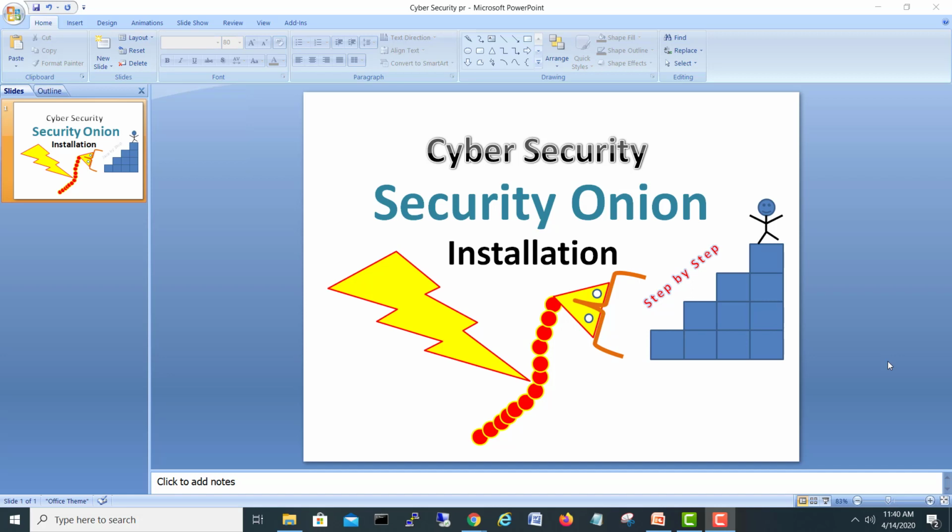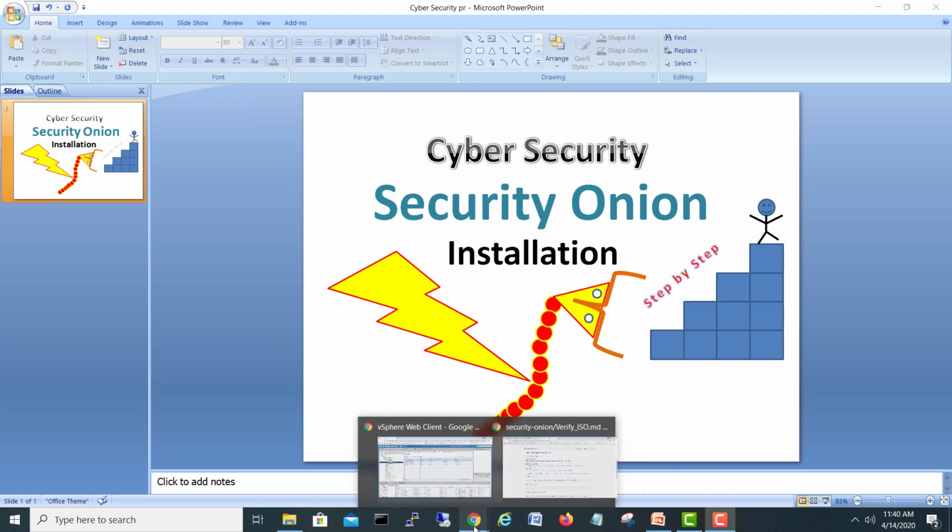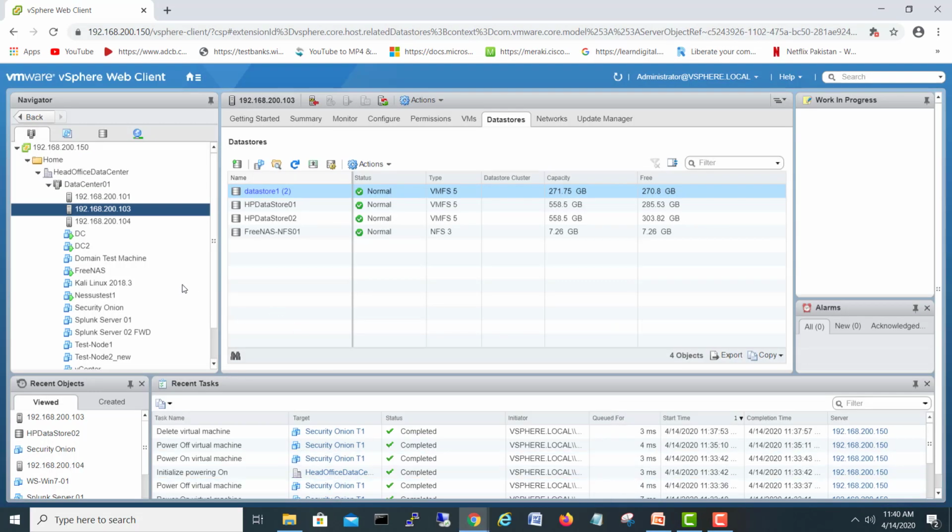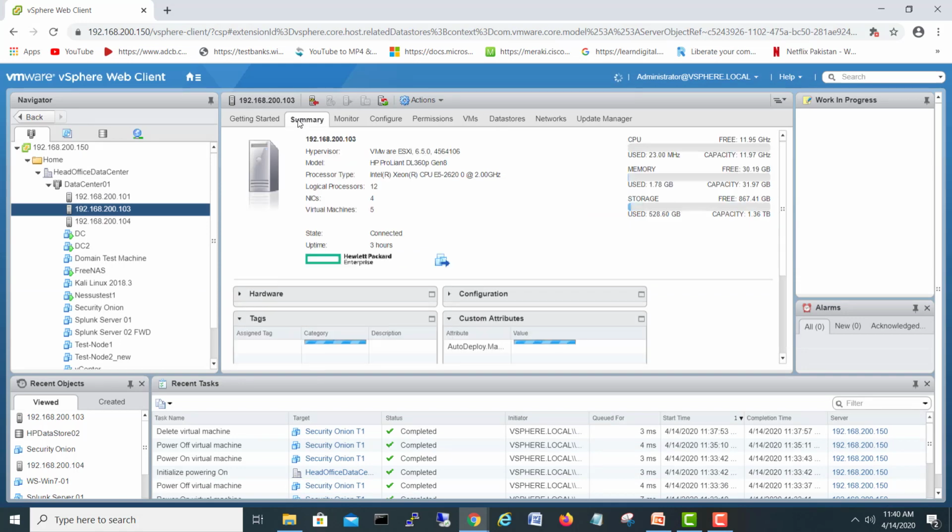For making a virtual machine, I'll go on my vCenter. I will use this one because I have enough resources here. For a SecurityOnion virtual machine, for testing and home lab, if you have enough resources, I would suggest you go for a minimum of 4 virtual CPUs and minimum 8 GB RAM. So that would be great. So let's go and start.